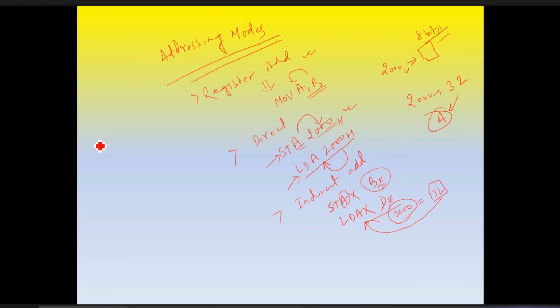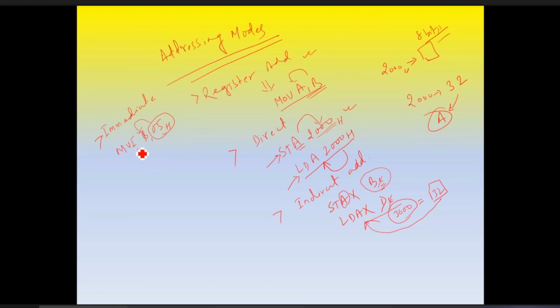Okay, then comes immediate. MVI B, 05H. This is what? MOV A, B is one register to another register. This is directly transferring the number into the specified register. MVI B, 05.